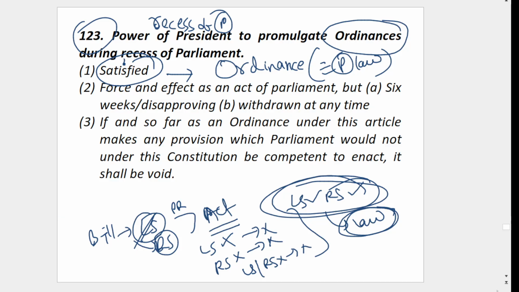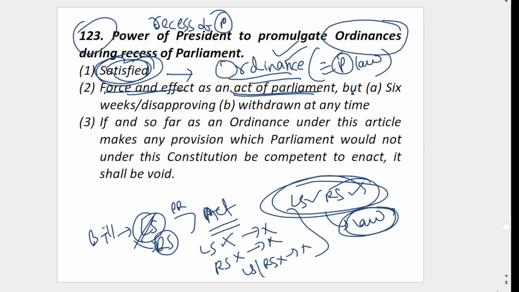So if the president is satisfied that some situation has arisen, then the president can issue an ordinance, and it will have the same force and effect as an act of parliament, no less, no more. Whatever power a parliament act has, that power it has. It means police can arrest, everything can be done as per the ordinance.